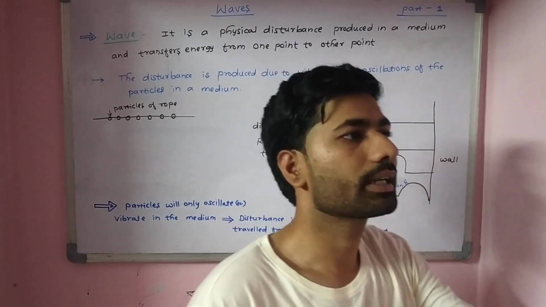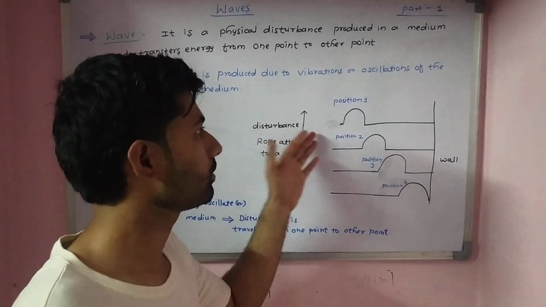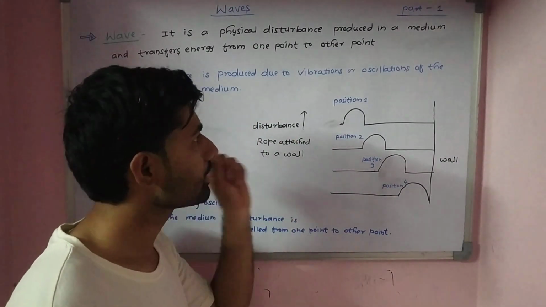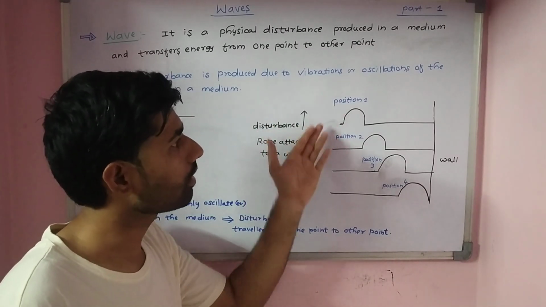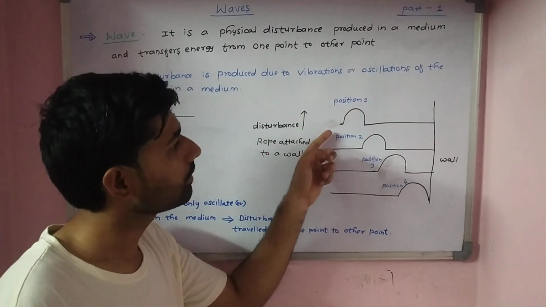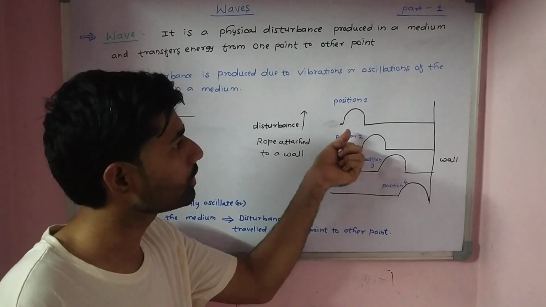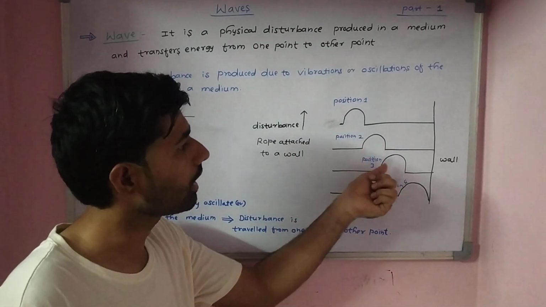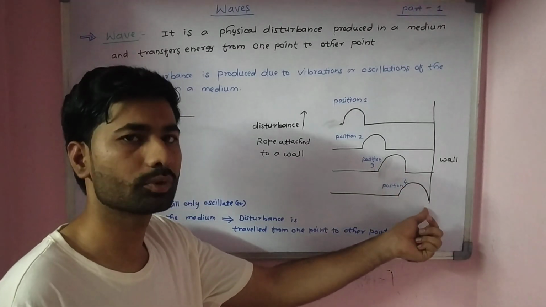So what exactly is going to happen here, I have shown in this diagram. You can see here, as I produced some disturbance along the y-axis, that is along the vertical direction, then after a certain time, the position of the disturbance has changed and it has finally reached the end position.